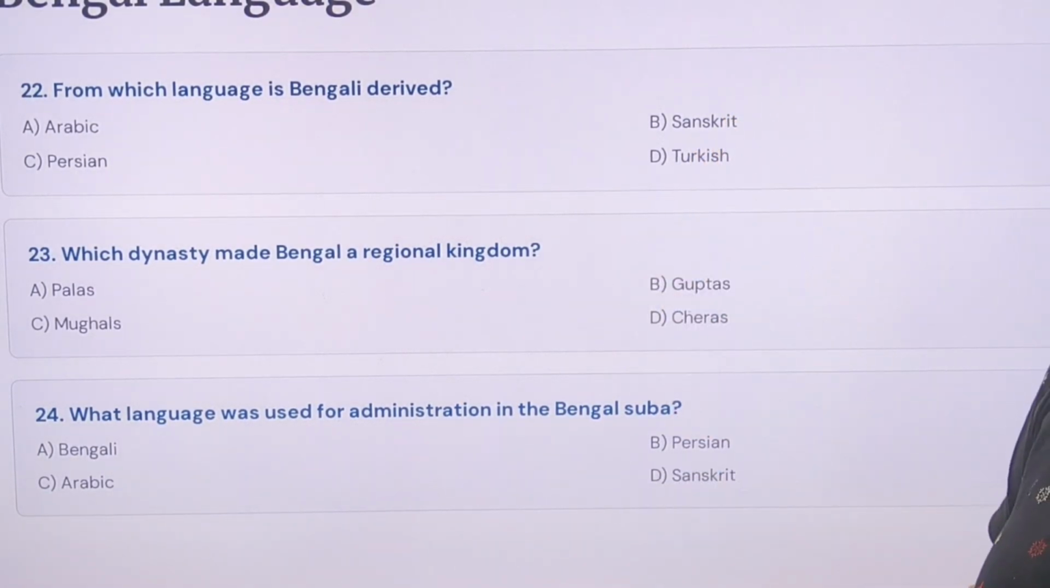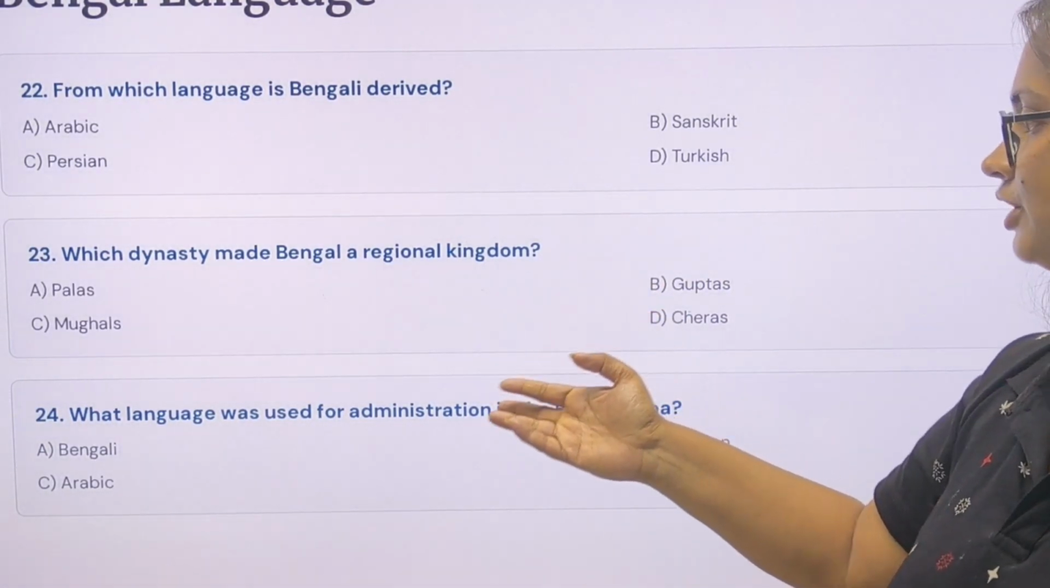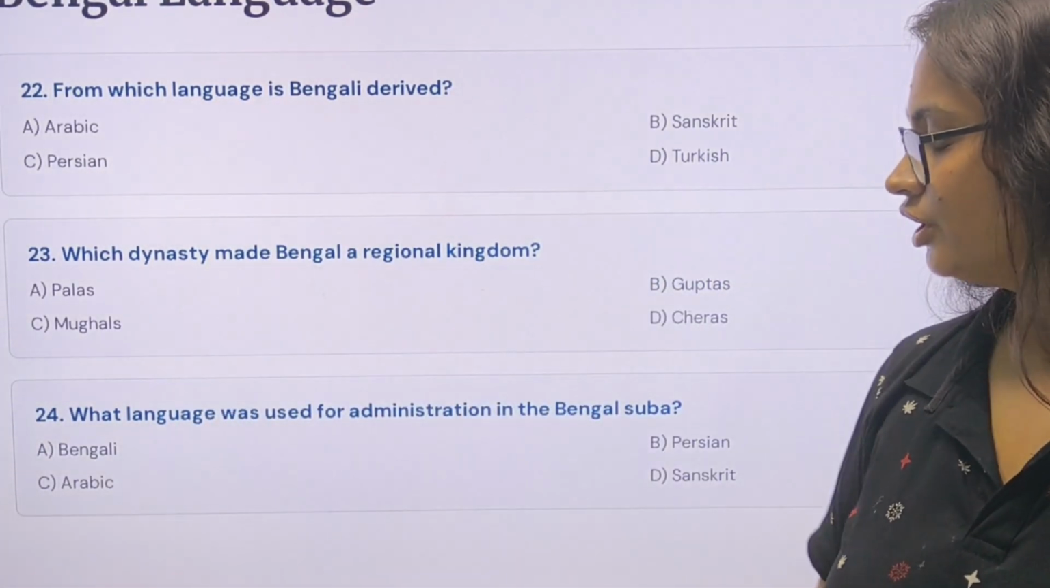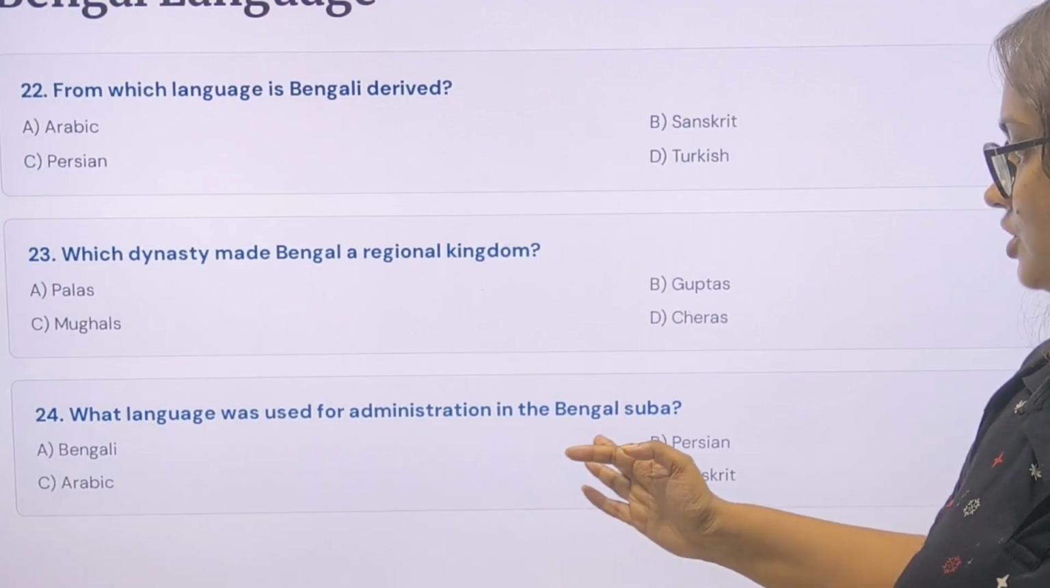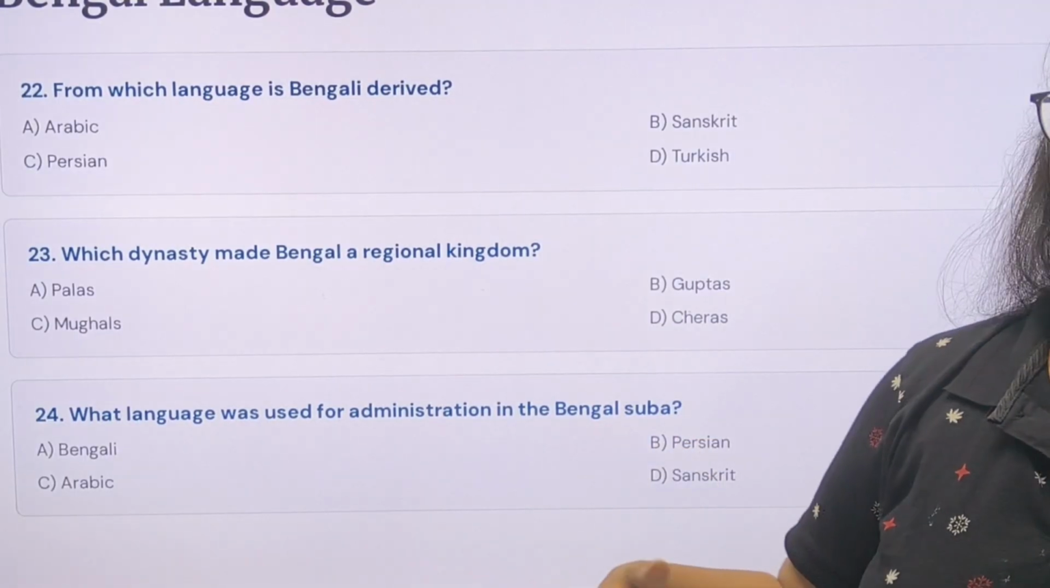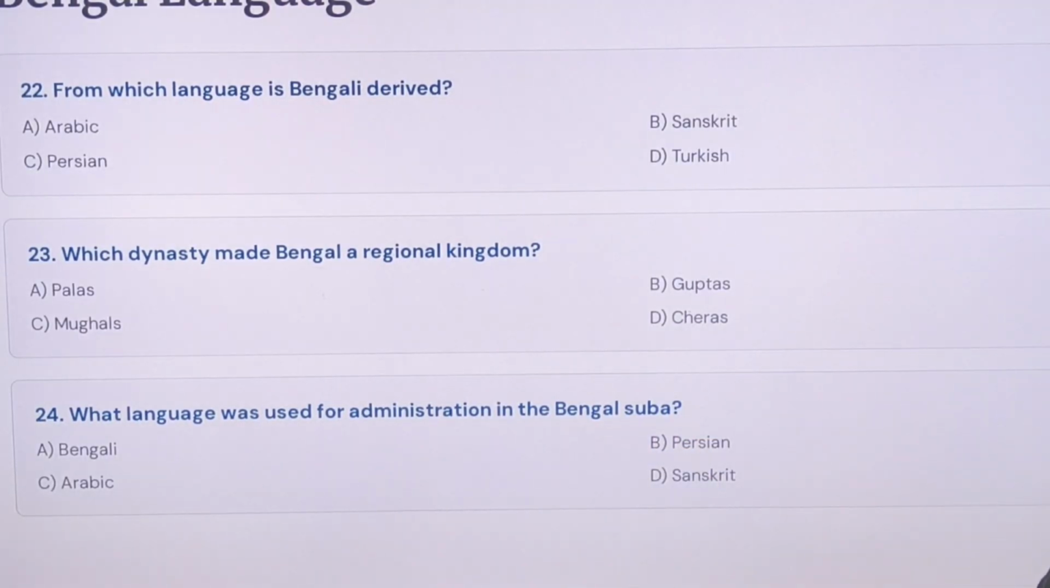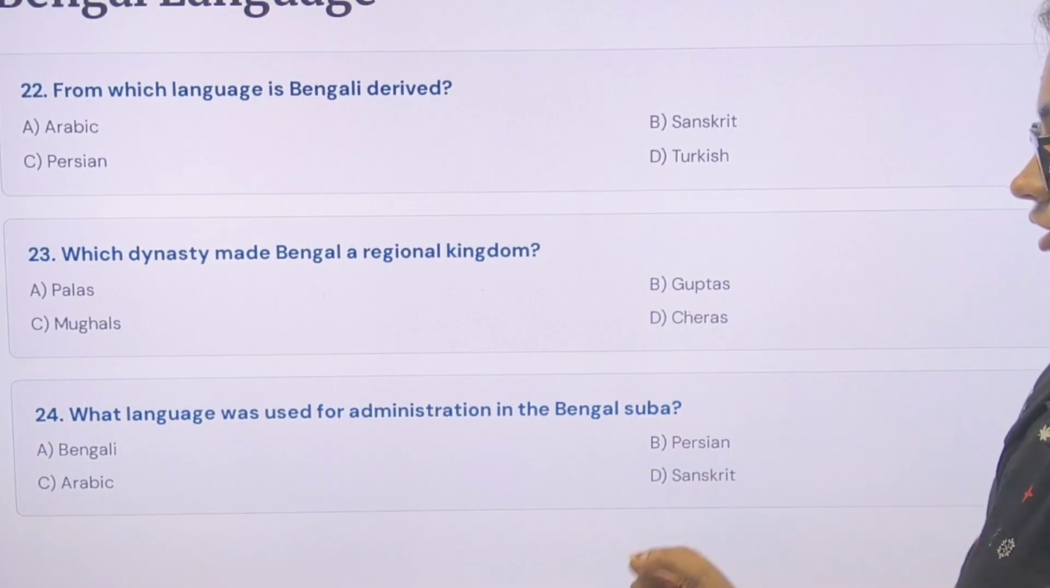For which language is Bengali derived? Sanskrit. Sanskrit is the mother of the language. Which dynasty made Bengal a regional kingdom? That is the Palas. What language was used for administration in the Bengal Suba during the time of the Mughals, when Akbar captured Bengal? That is Persian.